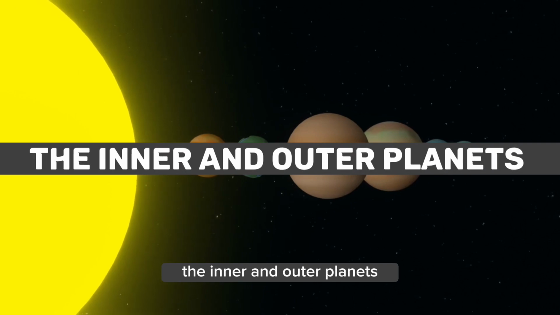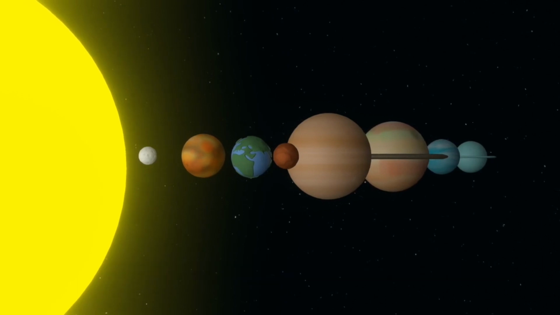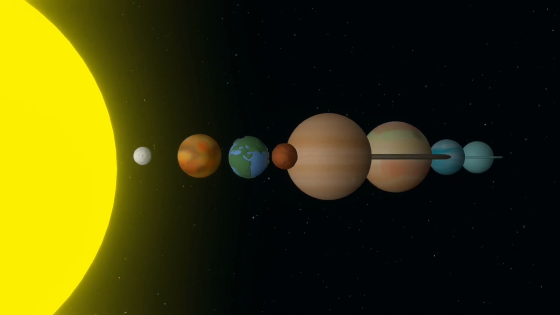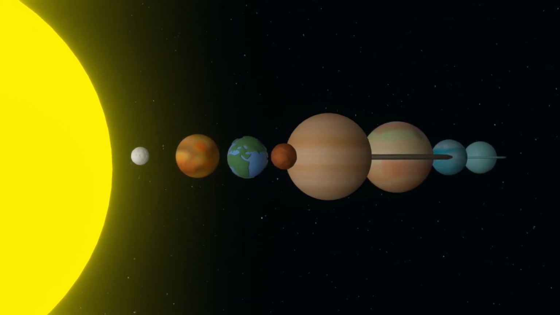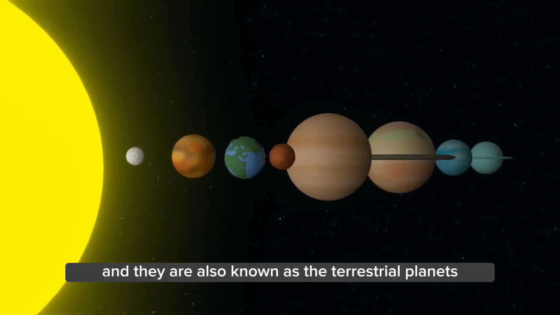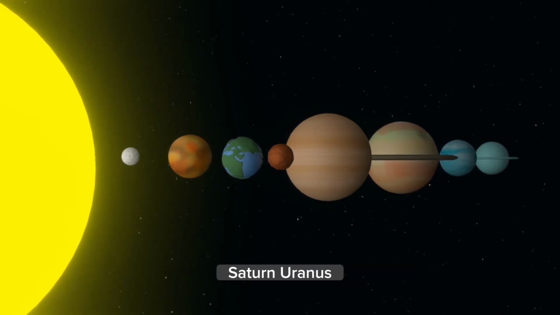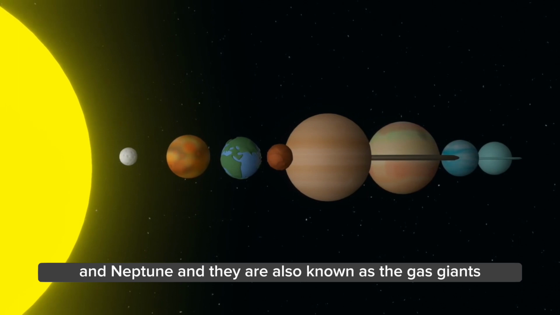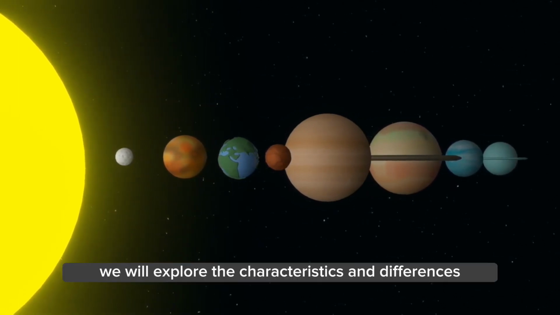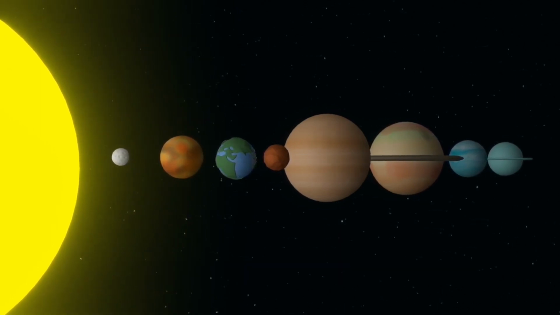The inner and outer planets. Our solar system is composed of 8 planets, which are divided into 2 categories, inner and outer planets. The inner planets are Mercury, Venus, Earth, and Mars, and they are also known as the terrestrial planets. On the other hand, the outer planets are Jupiter, Saturn, Uranus, and Neptune, and they are also known as the gas giants. In this documentary, we will explore the characteristics and differences between these 2 categories of planets.